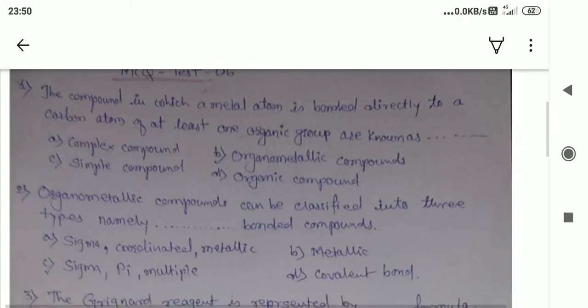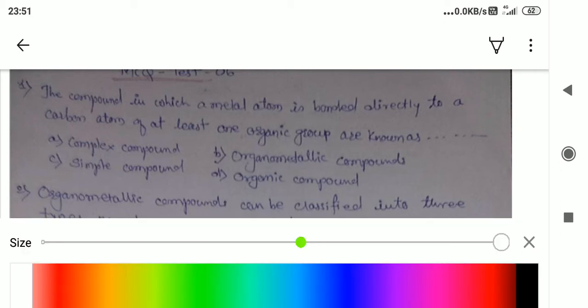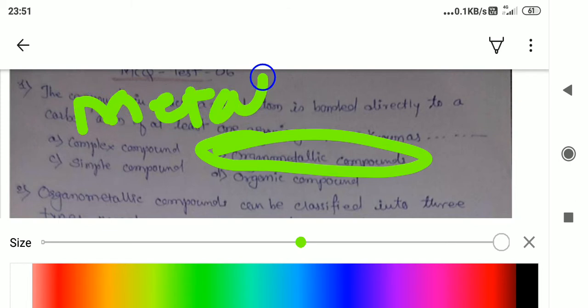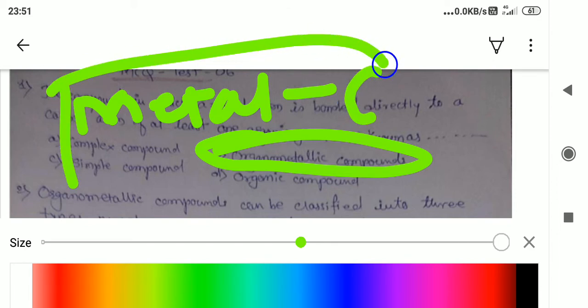So the first question is: the compound in which the metal atom is bonded directly to the carbon atom of at least one organic group is known as organometallic compound. This is the definition of organometallics. One of the metal is directly attached to the carbon. In that case, it is called organometallic chemistry.